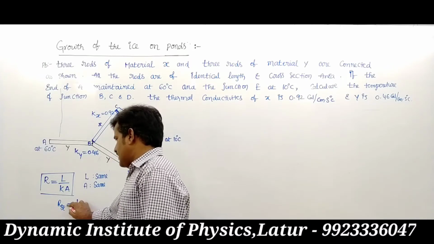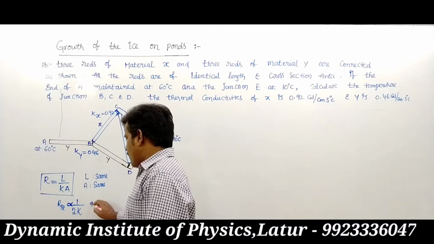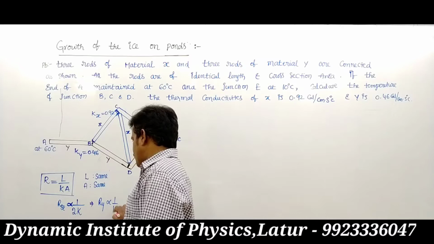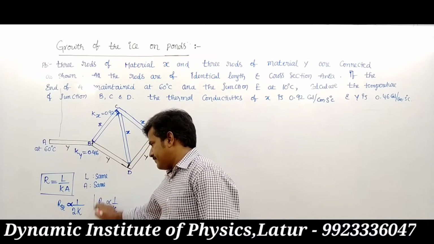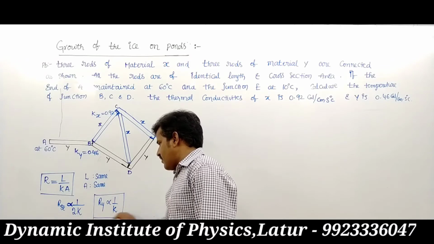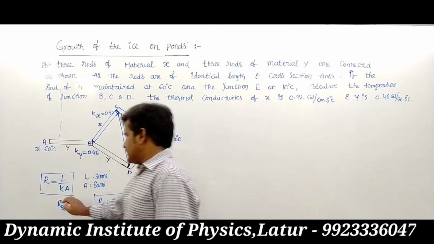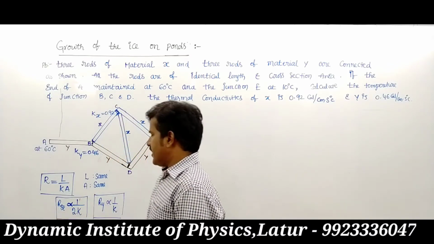The resistance of the Y rod, Ry, is proportional to 1 by K. Resistance of the X rod is proportional to 1 upon 2K.